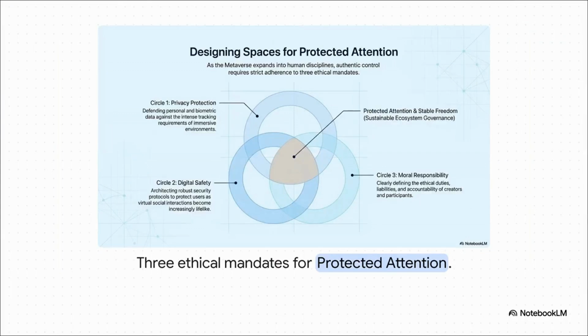To actually realize that kind of authentic control, the ecosystem has to be built around three intersecting ethical mandates to ensure protected attention. First up is privacy protection. Fully realized XR environments require intensively personal biometric data, and that data has to be fiercely secured. Second is digital safety. As digital spaces start to feel psychologically indistinguishable from physical reality, we have to architect robust protocols to protect users from manipulation. And third, moral responsibility. We need to clearly define the ethical duties and liabilities of both creators and participants.